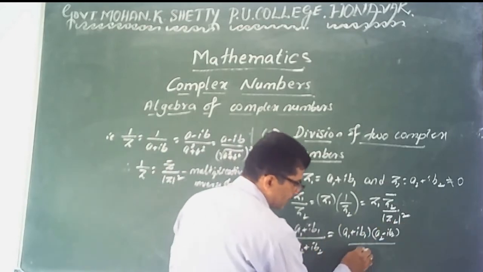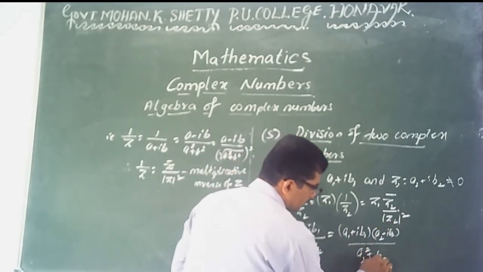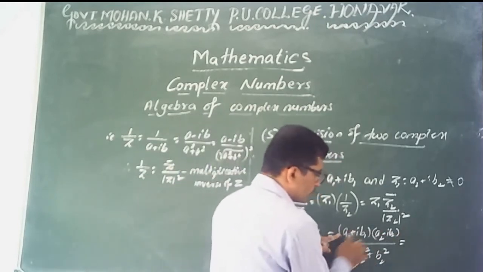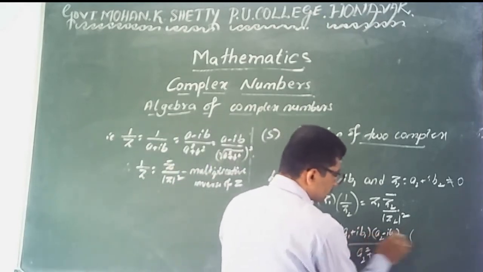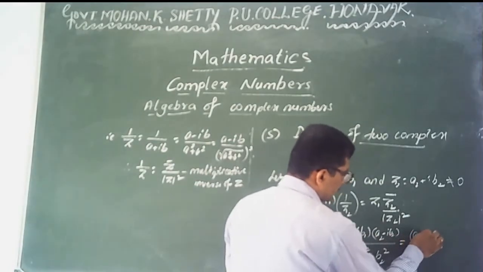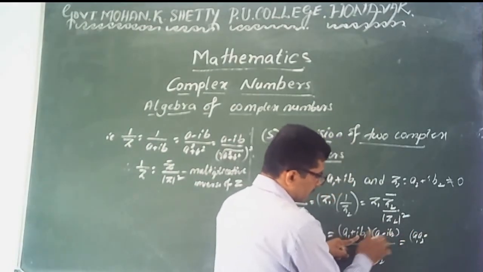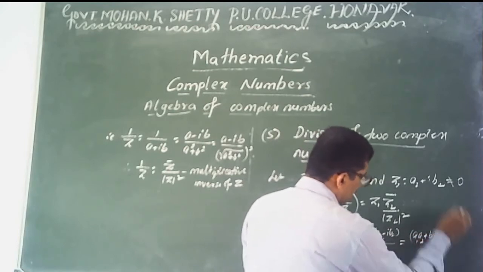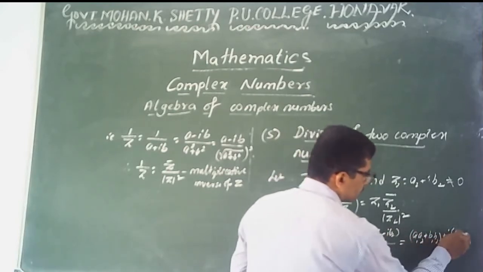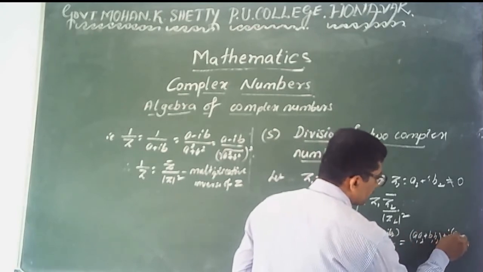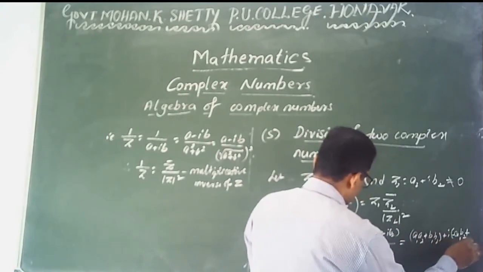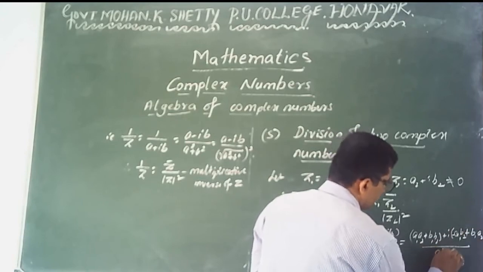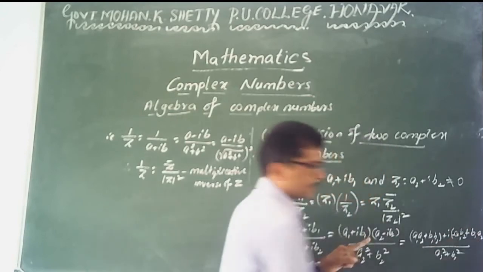The root is cancelled: a2 square plus b2 square. Again, you can write this value as the product of two complex numbers: real to real a1 a2, minus imaginary to imaginary, b1 into minus b2, minus minus plus b1 b2, plus I into a1 minus b2, minus a1 b2 plus b1 a2, divided by a2 square plus b2 square.